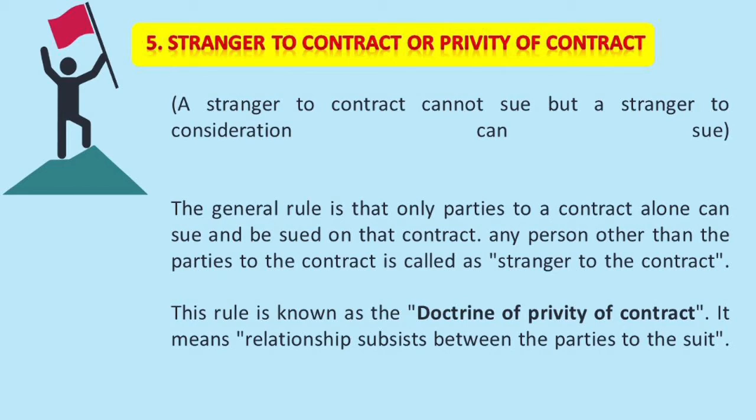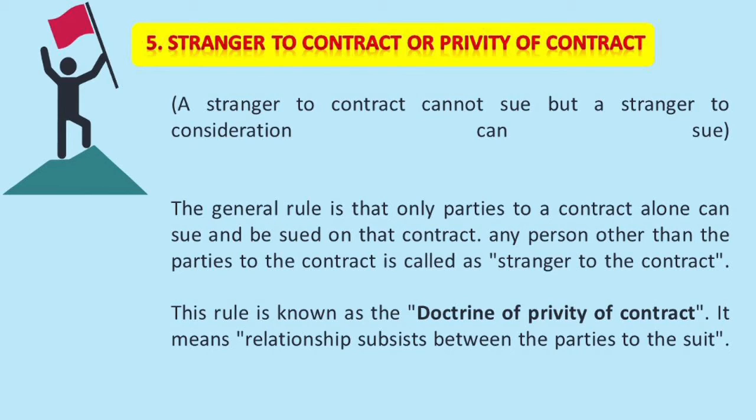That means in a contract, if any party has to go and file a suit, there must subsist some relationship between the parties to the suit. For example, A promises to pay rupees 1000 to B. If he delivers goods to C, in this example, C is a stranger to the contract. If B fails to deliver the goods to C, C being a stranger to the contract, he cannot sue B. That is privity of contract. Only parties alone are entitled to file a case against breach.